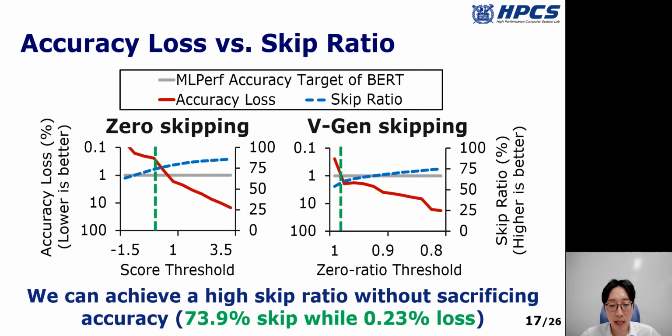We can observe that it is possible to achieve the high skip ratio with a minimal accuracy loss. For example, when we set the score threshold as 0, we can skip 73.9% operations with 0.23% accuracy loss. We will use this score threshold and skip ratio for the evaluation.